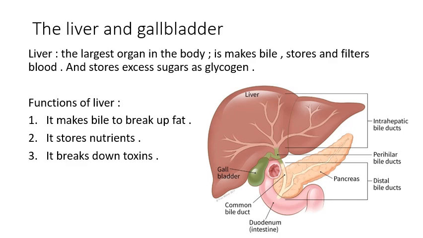The liver has many important functions. First of all, it makes bile to break up fat. When you eat food that contains a high amount of fat, the liver will break down the fat into a moderate level. It also stores nutrients. Another function of the liver is that it breaks down toxins. If the food contains toxic materials, the liver will break down these toxins.